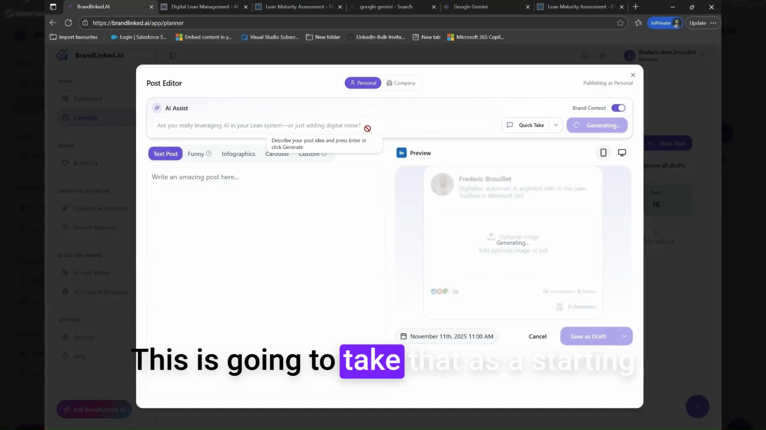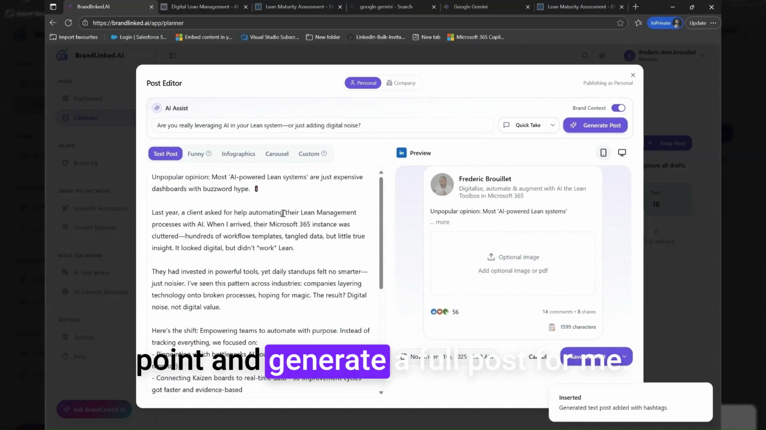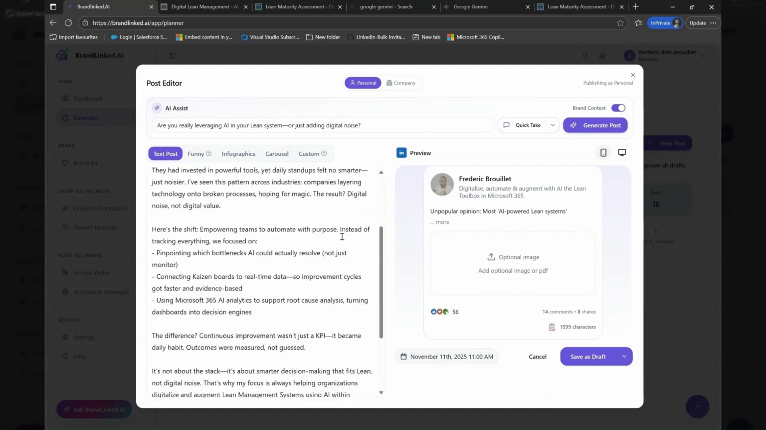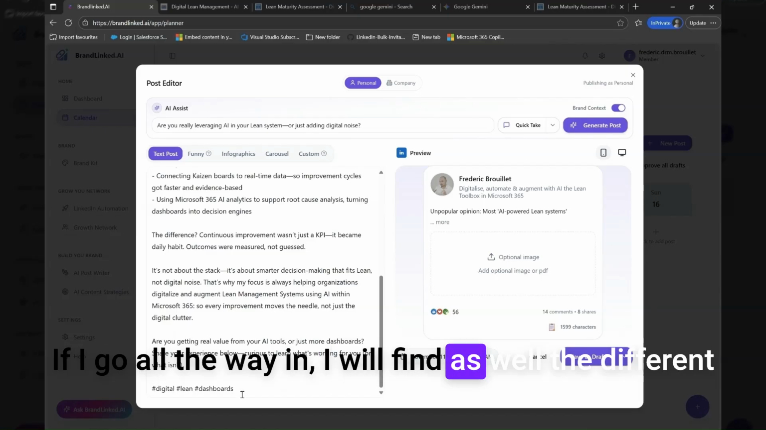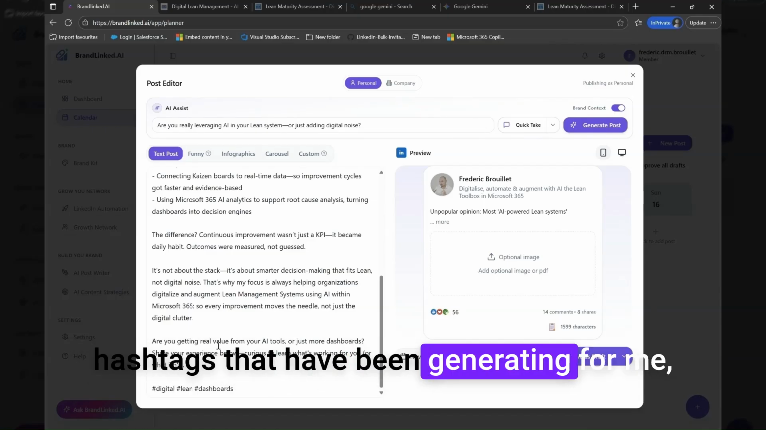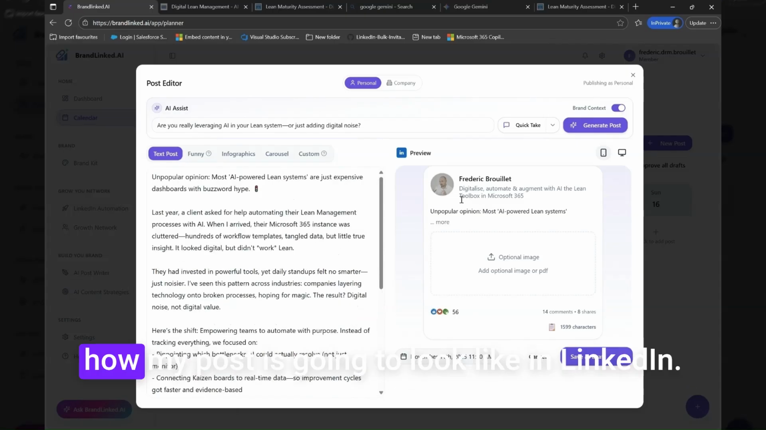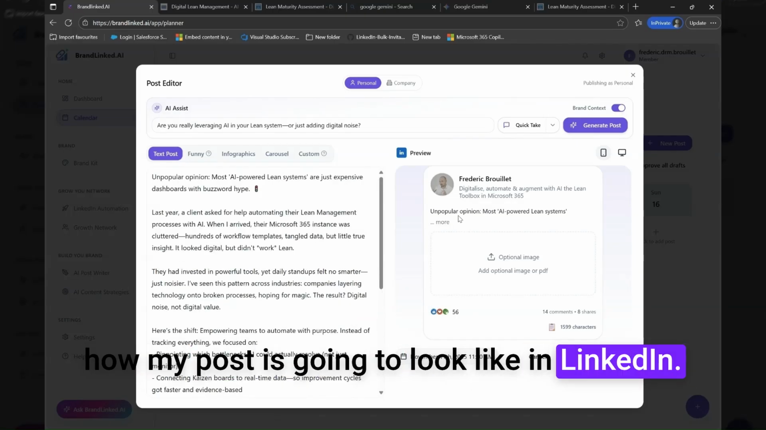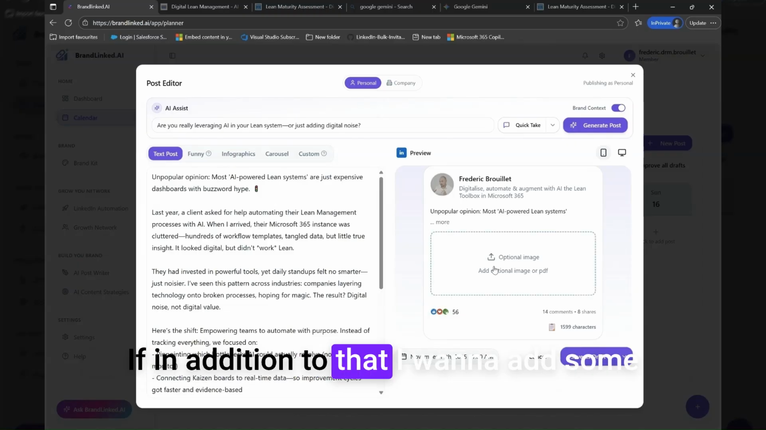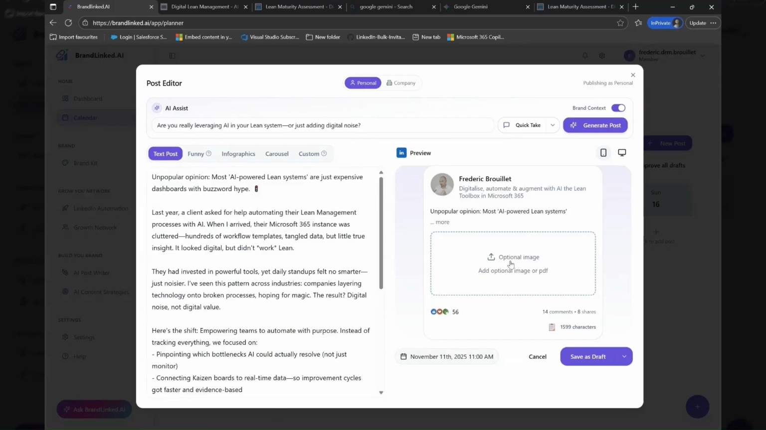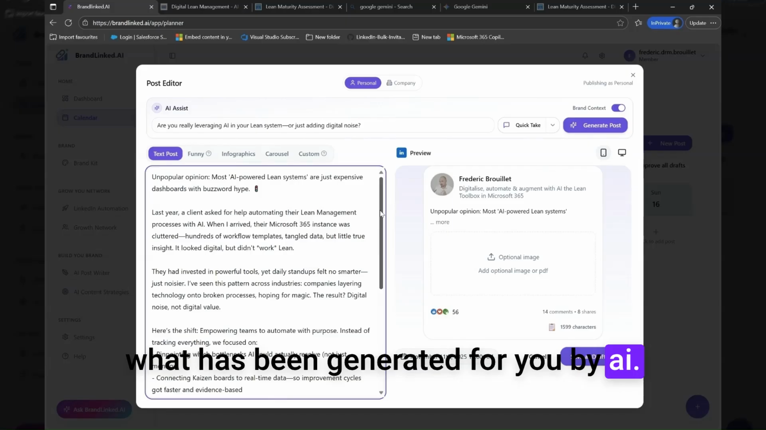And this is going to take that as a starting point and generate a full post for me. If I go all the way in, I will find as well the different hashtags that have been generated for me. And this is showing me in the meanwhile how my post is going to look like in LinkedIn. If in addition to that, I want to add some pictures that I've prepared, I can also do that. And so to some extent, you can edit what has been generated for you by AI.